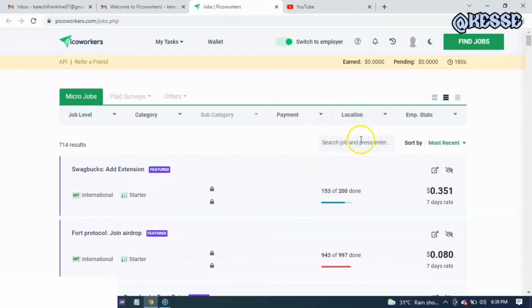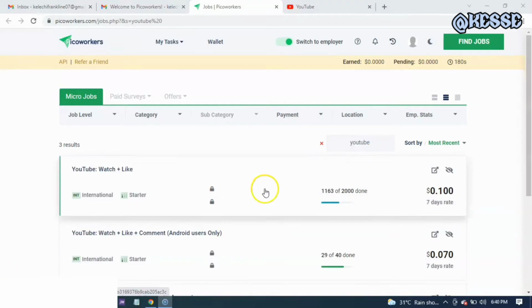As you can see on my screen, come to this search category here, type YouTube, YouTube. Once you type YouTube, you then click on the search button, allow it to load up. It will bring out some YouTube information and content in which you need to work out. So guys, once you have typed YouTube and you search on it, whether you're using your phone or your system, you will see different results.